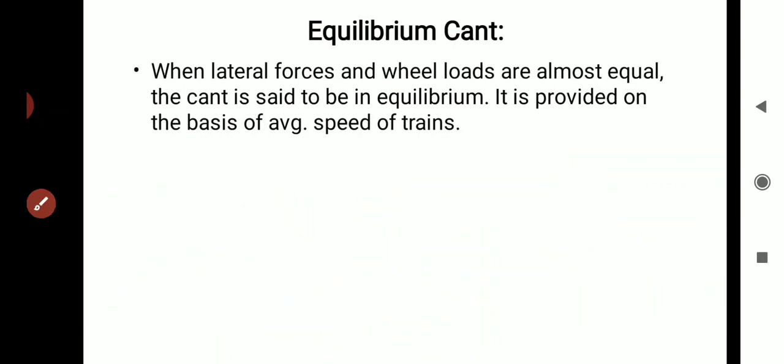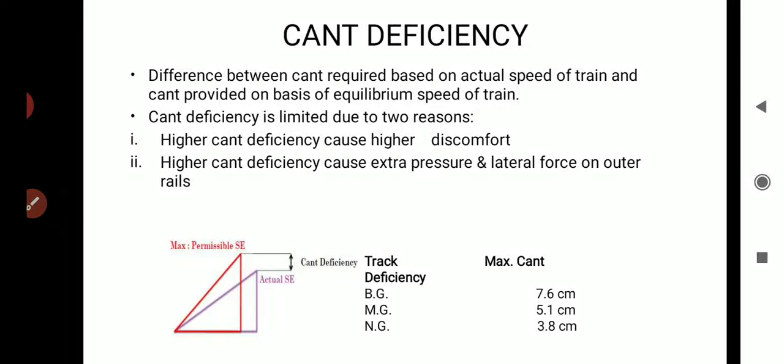Generally, cant deficiency is the difference between the cant required and cant provided, where cant provided is on the basis of the average speed, and cant required is on the basis of the actual speed of the train.